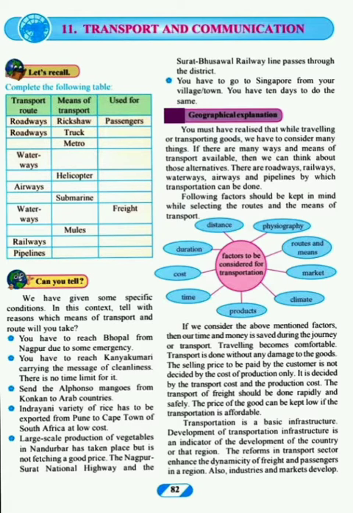The selling price to be paid by the customer is not decided by the cost of production only. It is decided by the transport cost and the production cost. The transport of freight should be done rapidly and safely. The price of the good can be kept low if the transportation is affordable, right? Most of the time we see if we have ordered something, then they have delivery charges or shipping charges as well. Why? Because they have to include it, right? Then only it will be profitable to them. And sometimes if the transport is cheap, then they do not include it, or they give it in a free way.